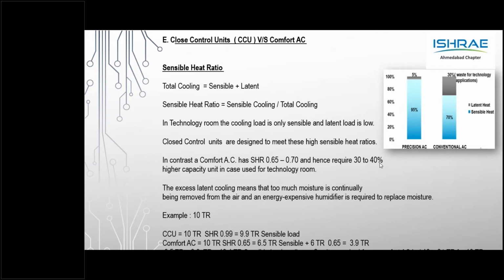MRI and CAT scan: a couple of MRI scan manufacturers clearly mention that the temperature should be in the range of 20 to 24. Printers, telecom rooms, textile rooms, control rooms, all of these require continuous cooling. In some cases humidity control is not required, but the majority require precise control of temperature and ensure cooling is there precisely for 24/7.